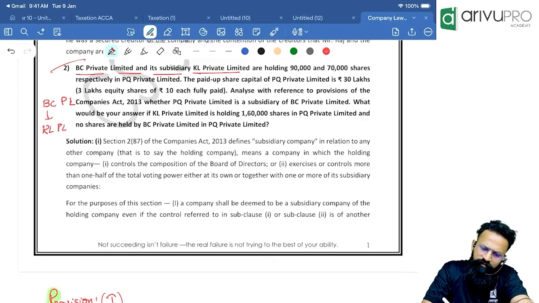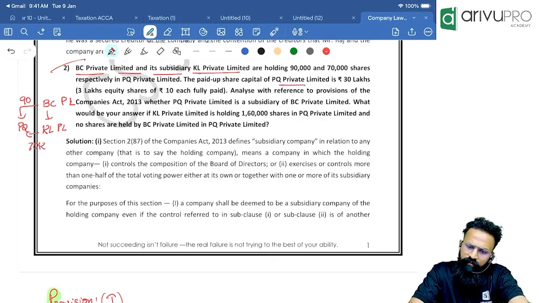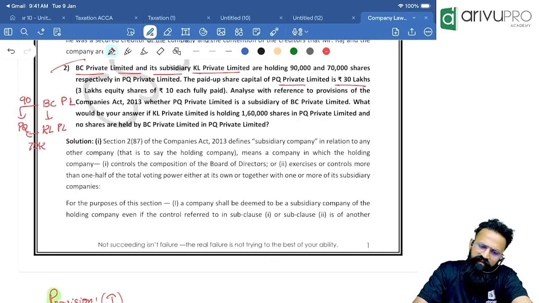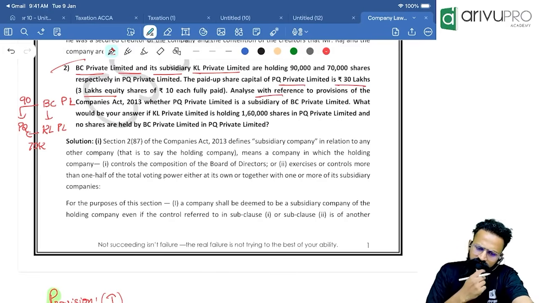See, there is one more company called PQ. In PQ, BC is holding 90,000 shares. KL is holding 70,000 shares. The paid up share capital of PQ Private Limited is rupees 30 lakhs, that is 3 lakh equity shares of 10 rupees each. Analyze with reference to the provisions of the Companies Act whether PQ Private Limited is a subsidiary of BC Private Limited.